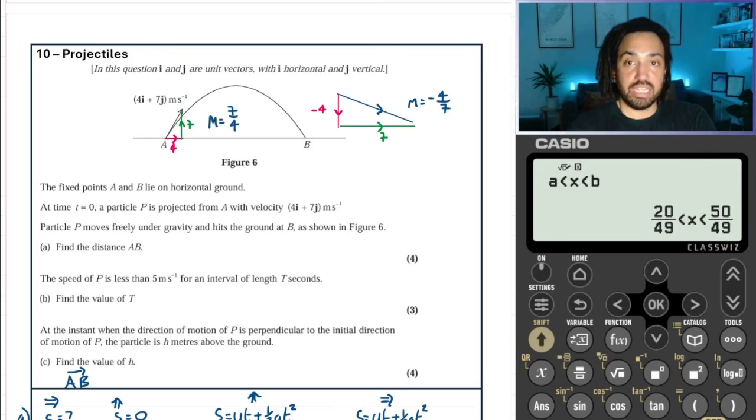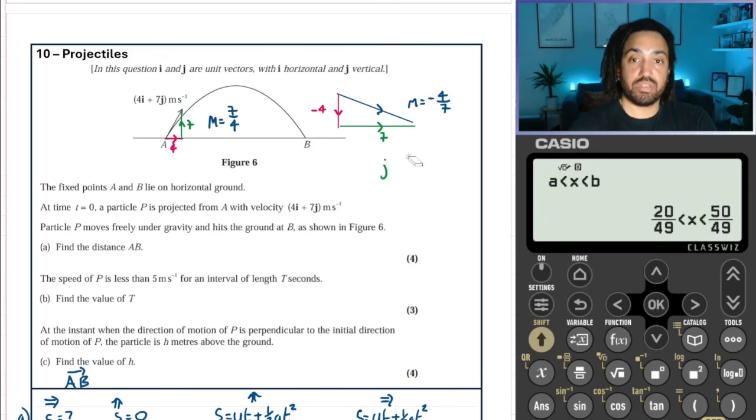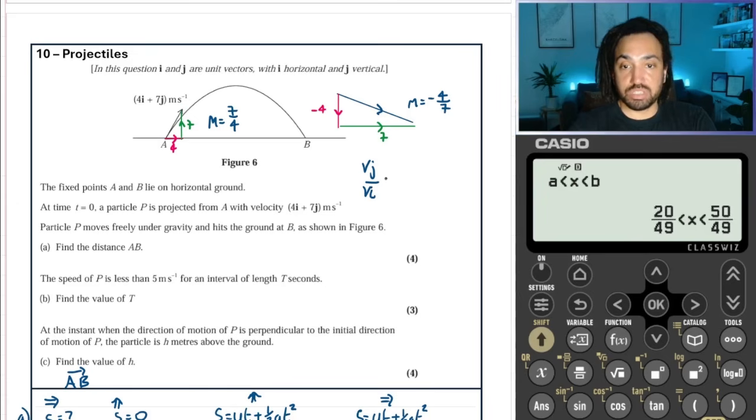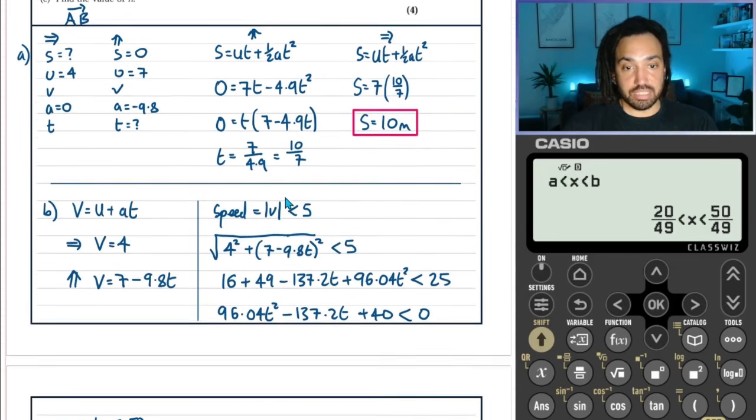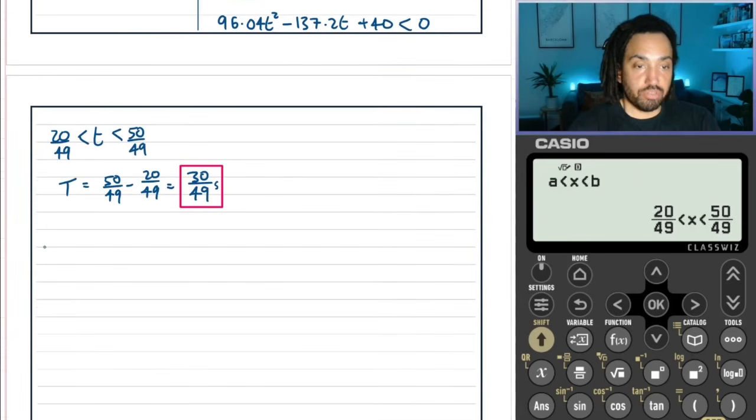So we know that the j speed divided by the i speed needs to be in that ratio. So the velocity in the j divided by the velocity in the i must equal minus 4 over 7. Okay, great. So let's go down and let's use the fact that that is the case. So for part C, we're going to have that the velocity in the j divided by the velocity in the i must equal minus 4 over 7.